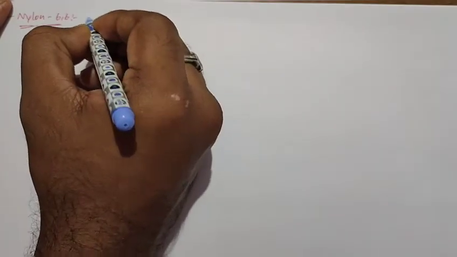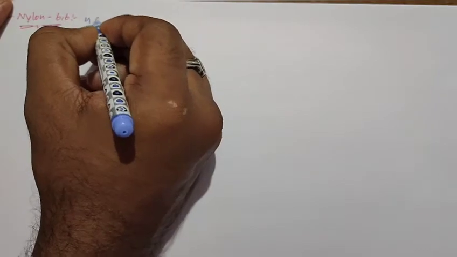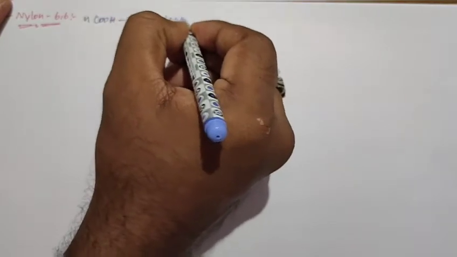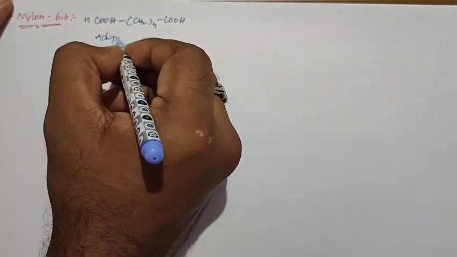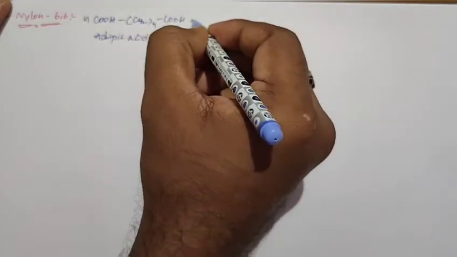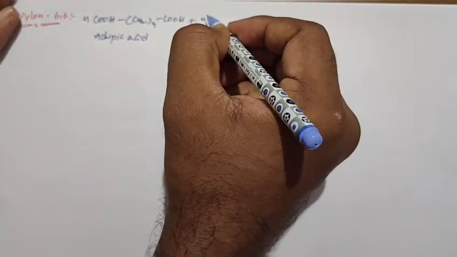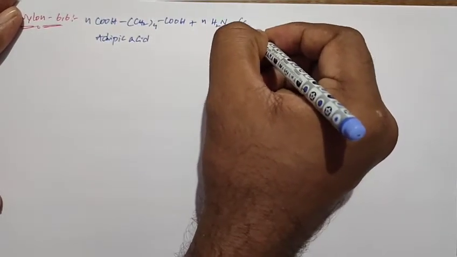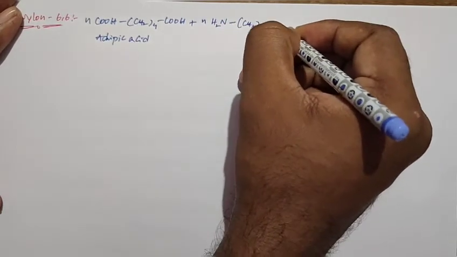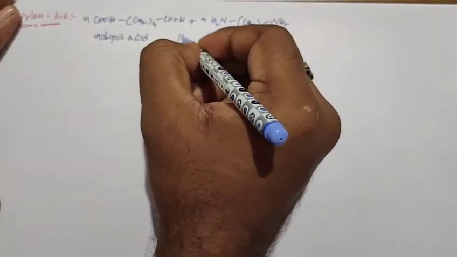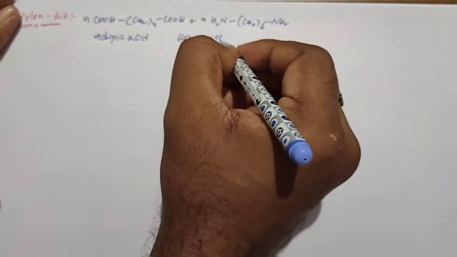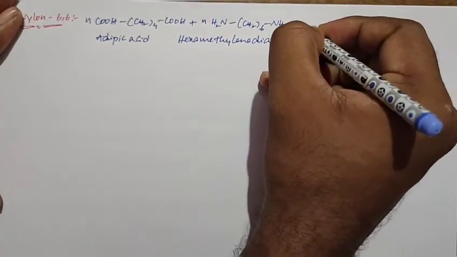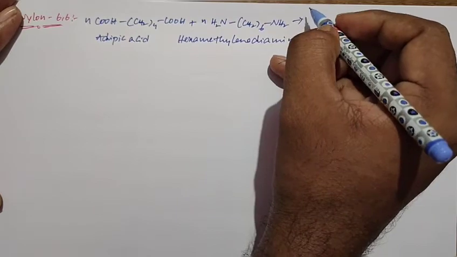If you take adipic acid, its structure is HOOC-(CH2)4-COOH. This is adipic acid. When adipic acid combines with hexamethylene diamine, H2N-(CH2)6-NH2, the two undergo condensation polymerization.